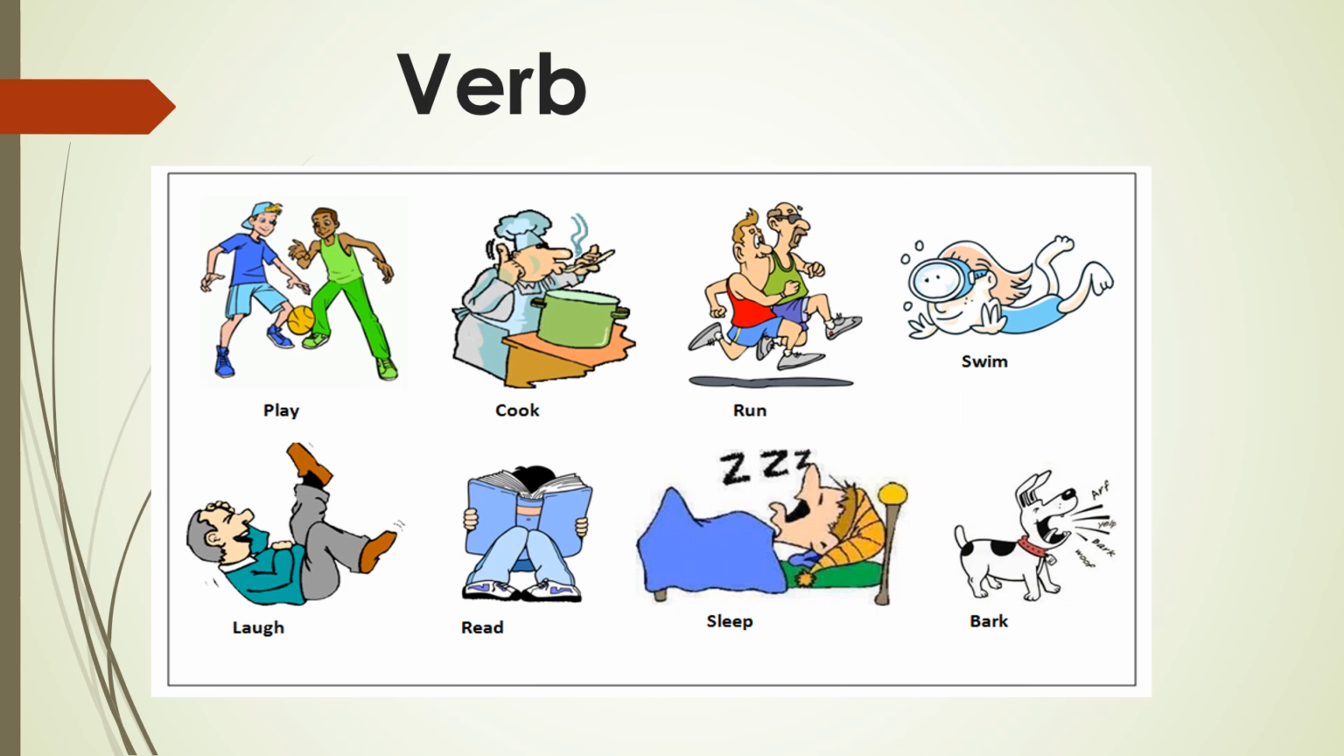Okay, now next one is verb. What is verb? Verb is an action word. Any action which you do is a verb. For example, you are listening. So listening is an action verb. For example, you are watching. Watching is an action verb. So let me give you more examples. Play, cook, run, swim, laugh, read, sleep, bark. These all are the examples of verb.